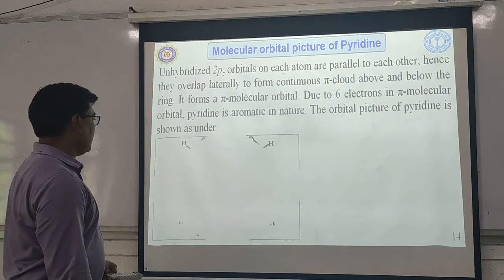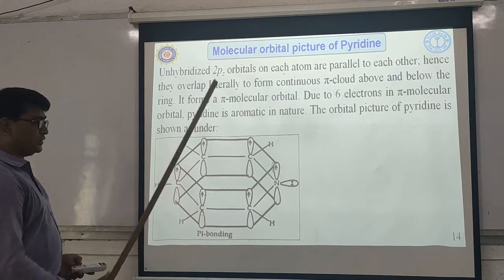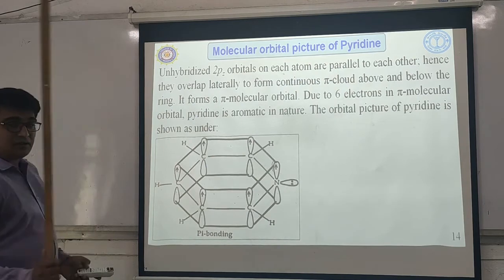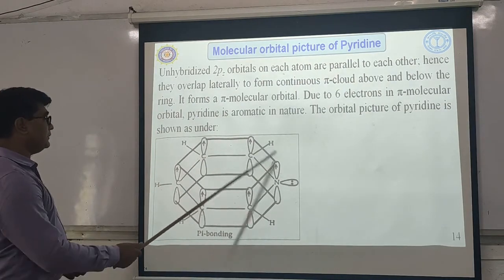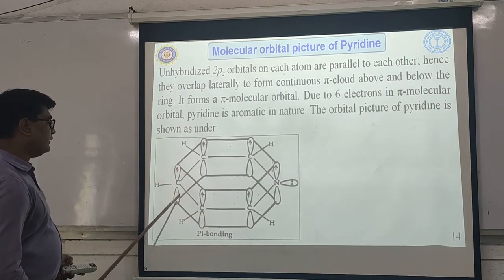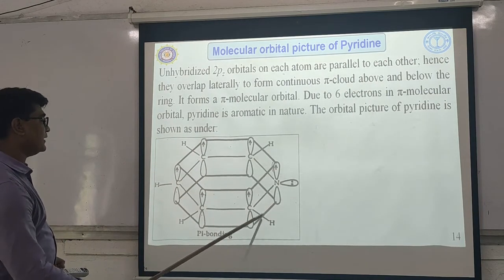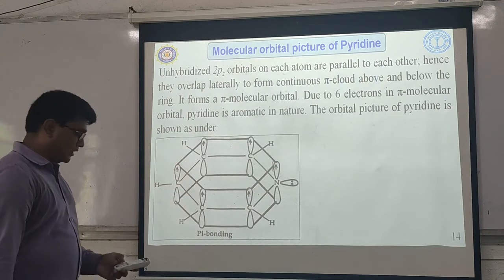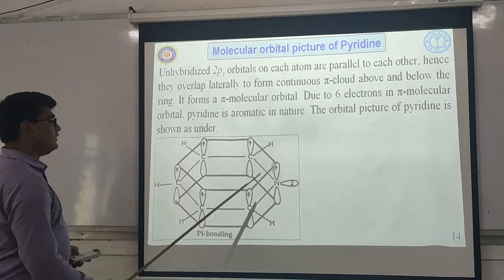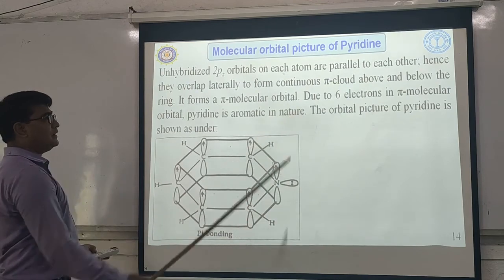How? Like this. See here. Carbon, carbon, carbon, carbon, carbon, nitrogen. Each has a 2pz atomic orbital containing an unpaired electron. So they overlap laterally above the plane and below the plane, to form a continuous pi cloud. So this is the formation of pi bonding. Now if you count the number of electrons, 1, 2, 3, 4, 5, 6, it has 6 electrons. This pi molecular orbital means it is aromatic in nature.